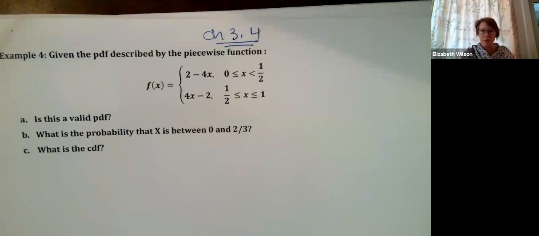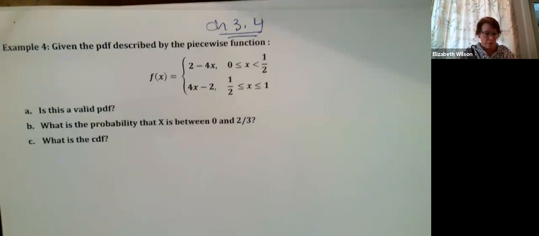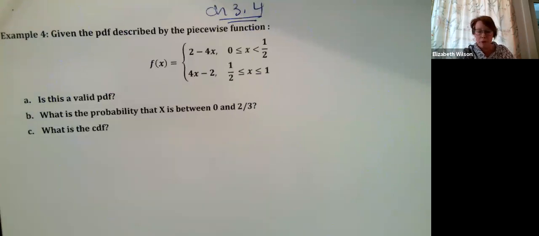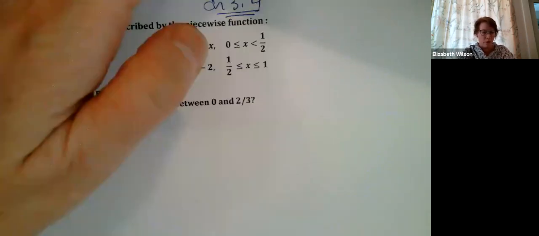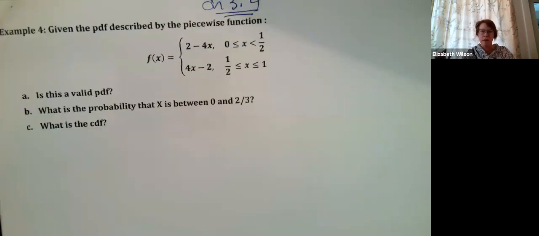Those are some of the checks and balances we have to do when we look at these functions. There's also the cumulative distribution function. What happens with those? That's basically like a running sum. I'm taking all the probabilities as I go along and summing them up, accumulating probability. So at a particular value, the cumulative distribution function represents all the probabilities up to and including that value. That's like saying the probability that x is less than or equal to that value.